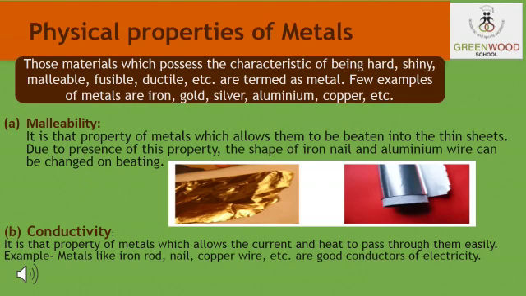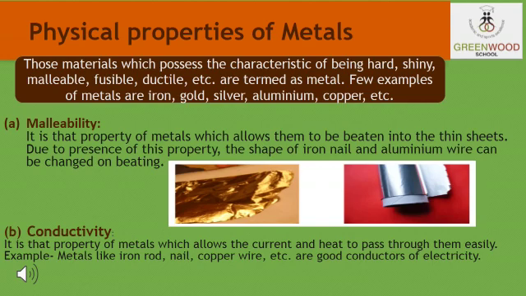Now after that, have you seen electric wires, or have you seen inside of the electric wires? You will see these electric wires are made up of copper or aluminium. So why are these made up of this material? Because they are good conductors of heat and electricity. So the next property is conductivity.